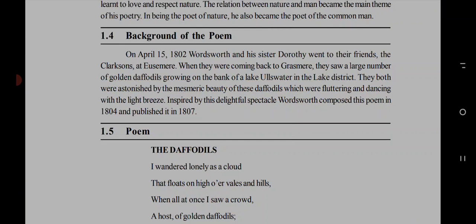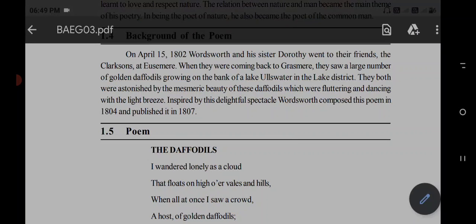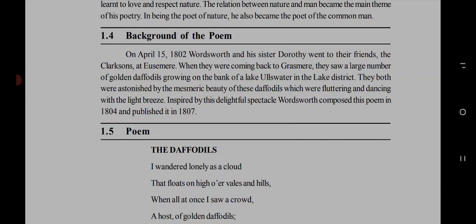They saw them growing on the bank of a lake, Ullswater. When they were coming back, on their way there was a lake. The name of the lake was Ullswater, and on its bank they saw a large number of golden daffodils. So what were the daffodils doing? They were dancing, waving in the light breeze, and the mesmeric beauty of these daffodils was fluttering and dancing.